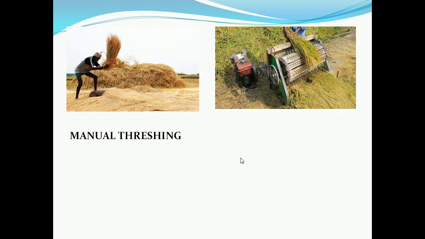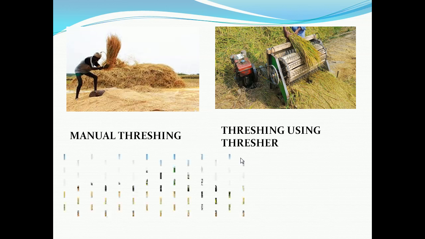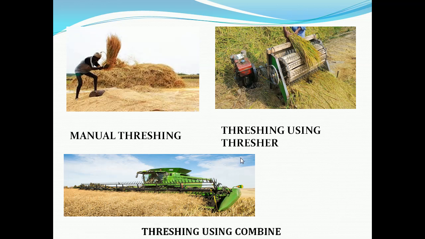The second one is by using the thresher. With a thresher also we can separate the grains from their stalks. Then there is the combine, as it is called. This machine also separates the grains from their stalks.